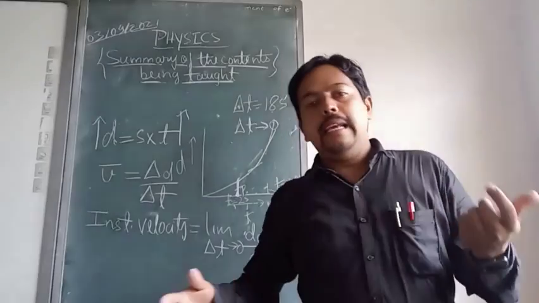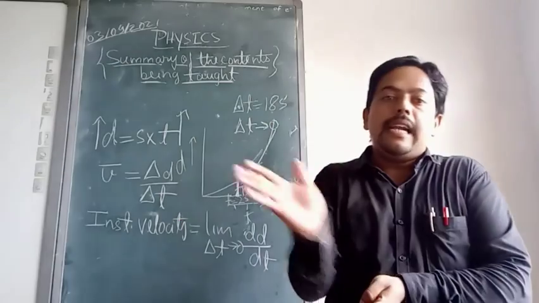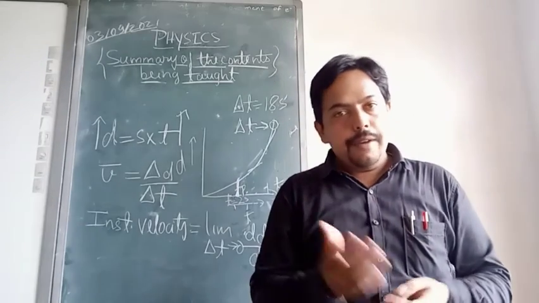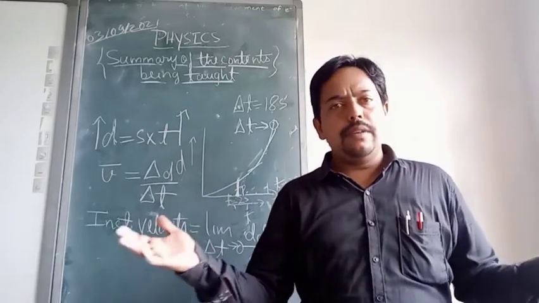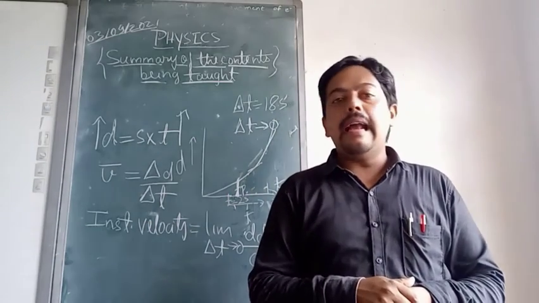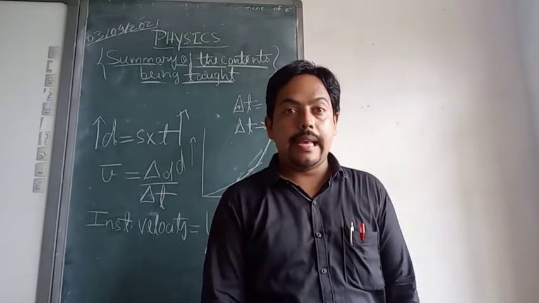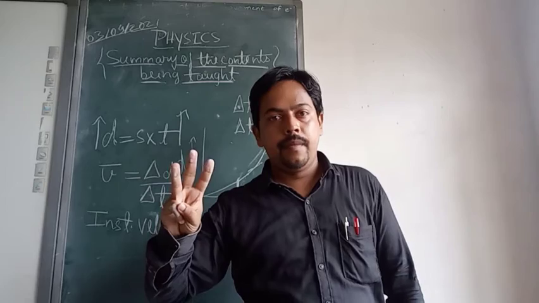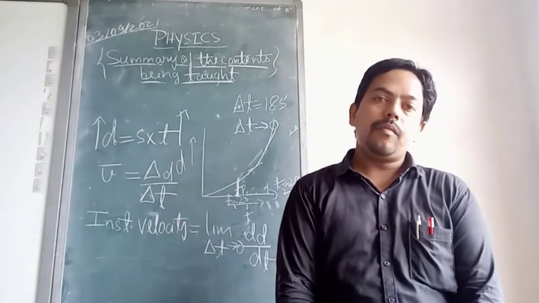So I talked about instantaneous velocity. Similarly, by reducing that time interval, we have talked about instantaneous acceleration also, and we have talked about average acceleration also. So these things we have discussed. And later on, at last, we have discussed relative velocity in case of motion in a straight line. That is chapter number 3.